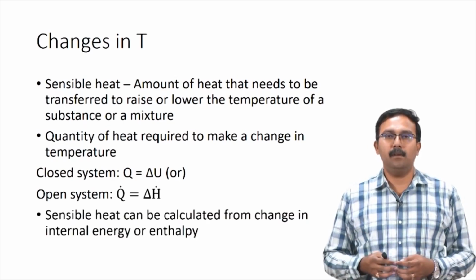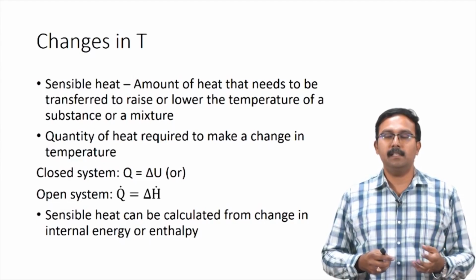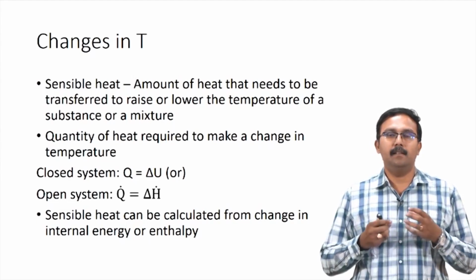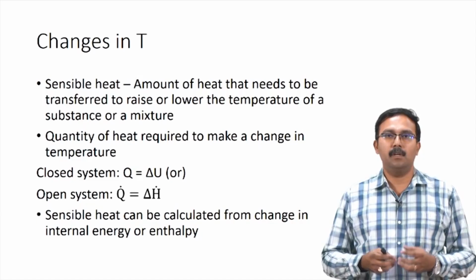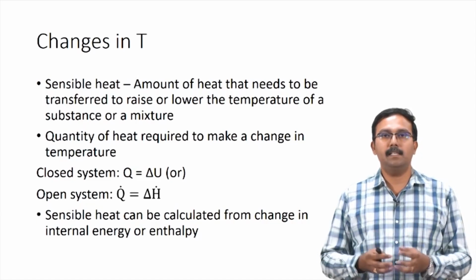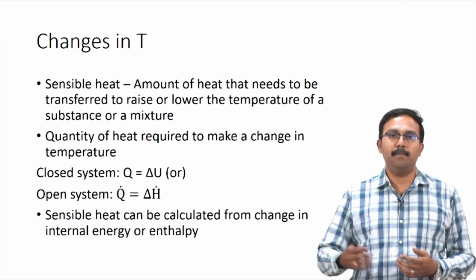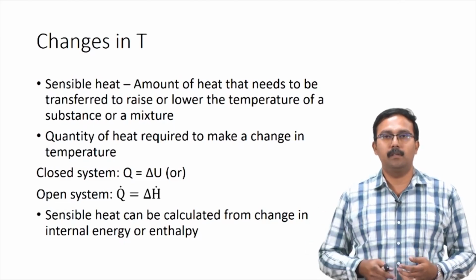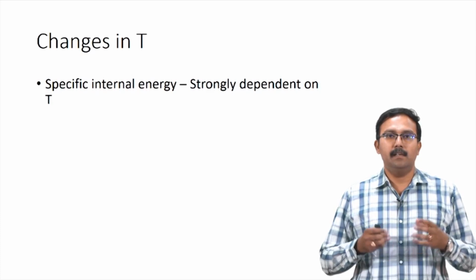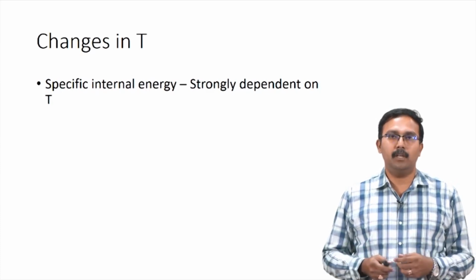Sensible heat can be calculated from change in internal energy or enthalpy, and this value can be directly used for understanding how much heat needs to be supplied to increase the temperature of a system from one point to another. Specific internal energy itself is strongly dependent on temperature.